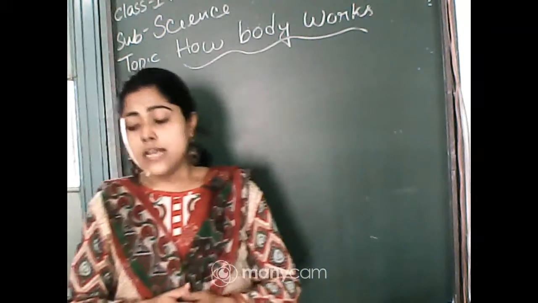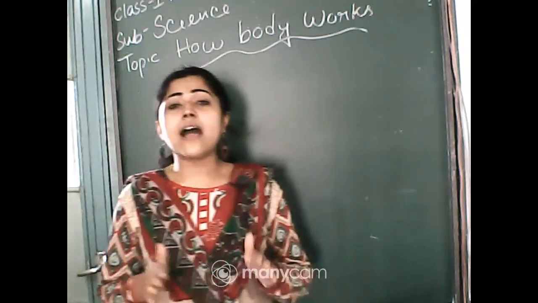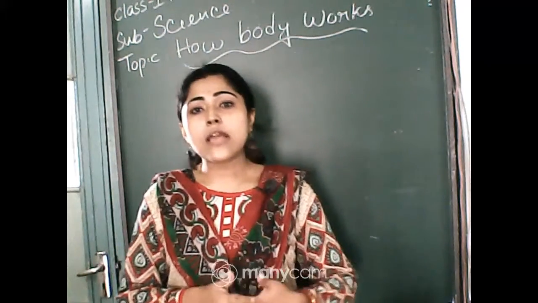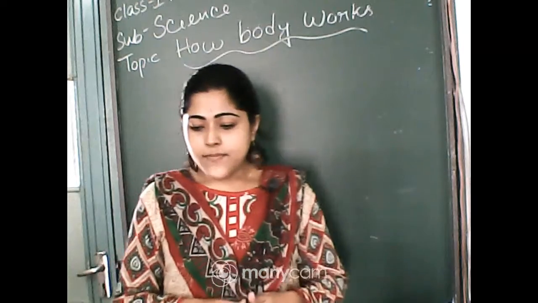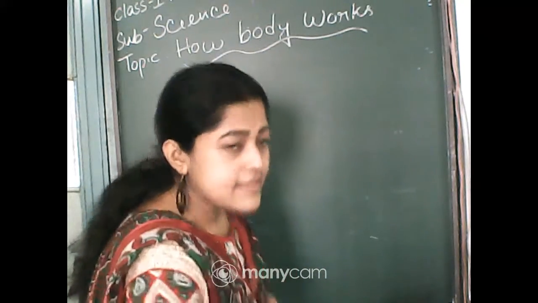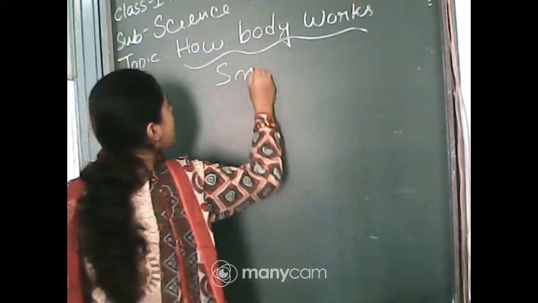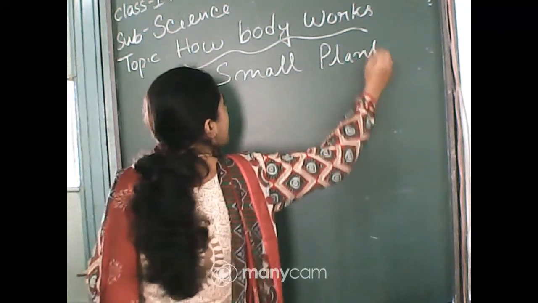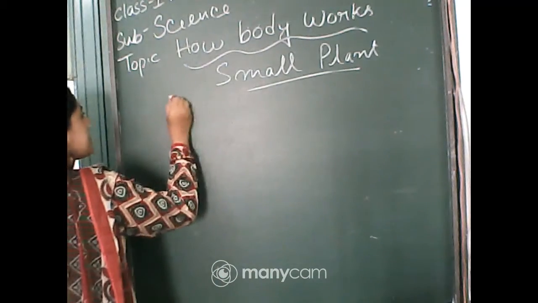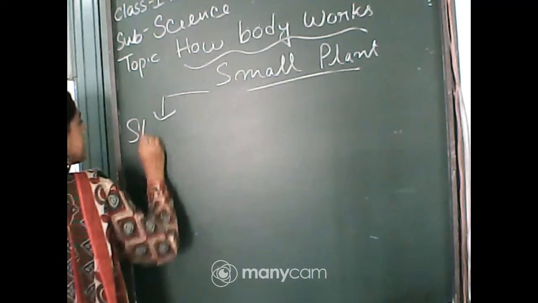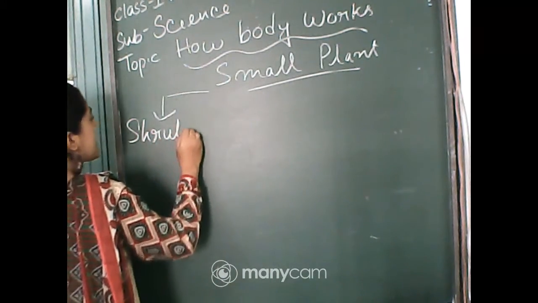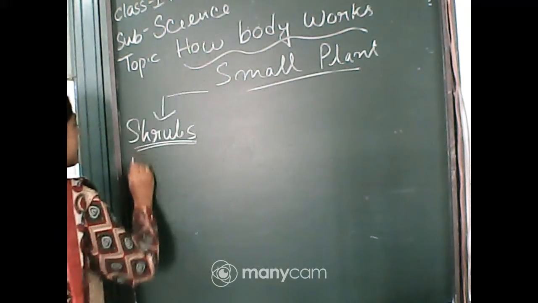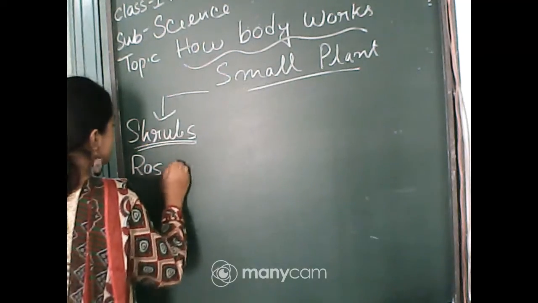So here some plants are small and they are also strong and we called them shrubs. They are the example of small plants. So here first of all we learnt about shrubs, S-H-R-U-B-S, shrubs, and their examples are rose, tulsi.